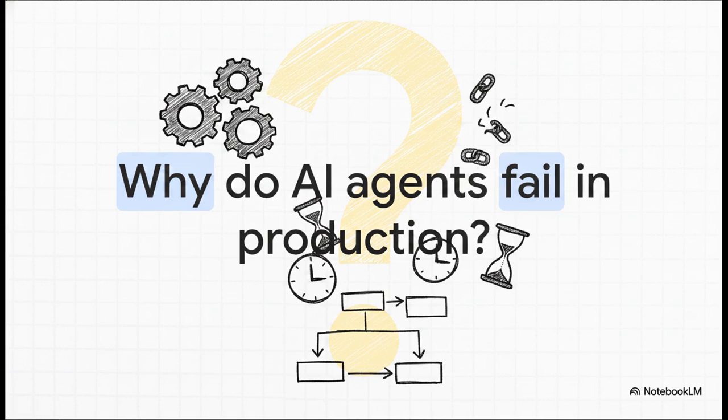So let's jump right into a massive misconception that plagues developers the second they try to scale their applications. We always tend to think that when an agent fails in the real world, it's either because the model just isn't smart enough, or maybe our prompts aren't clever enough. But the reality? It's actually rooted in a fundamental misunderstanding of how these models interact with time and state.